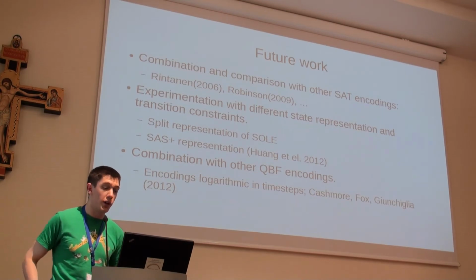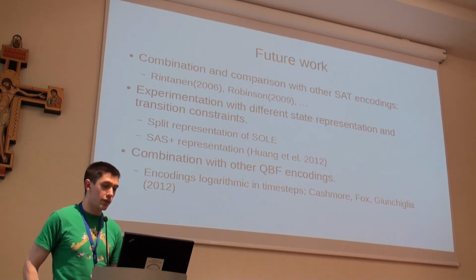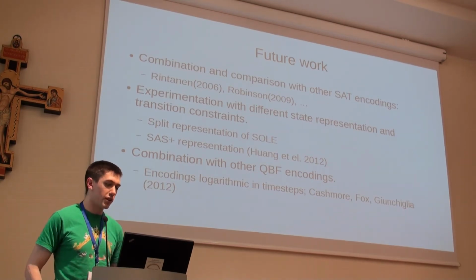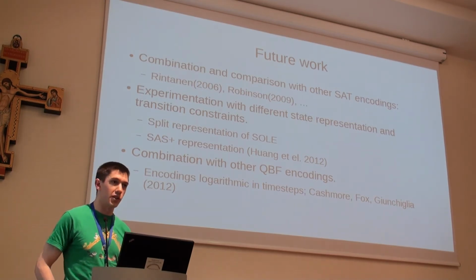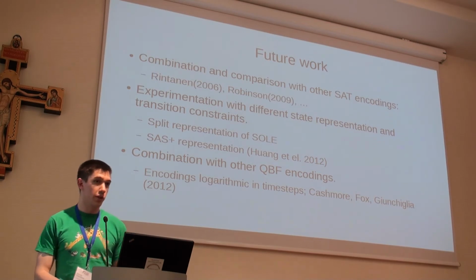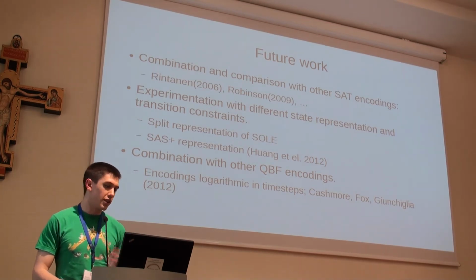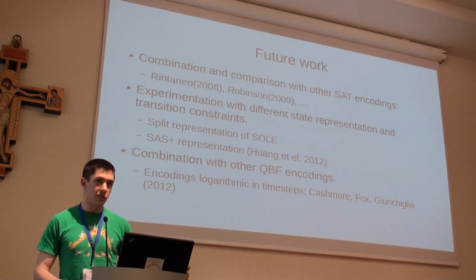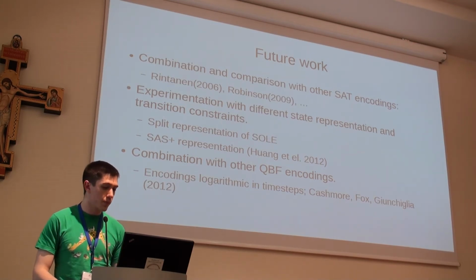Okay, so for future work, we'd like to obviously investigate smarter ways of splitting the action so that we can return to having parallel plans, and then perhaps try to include some of the other advantages that state-of-the-art SAT encodings have.